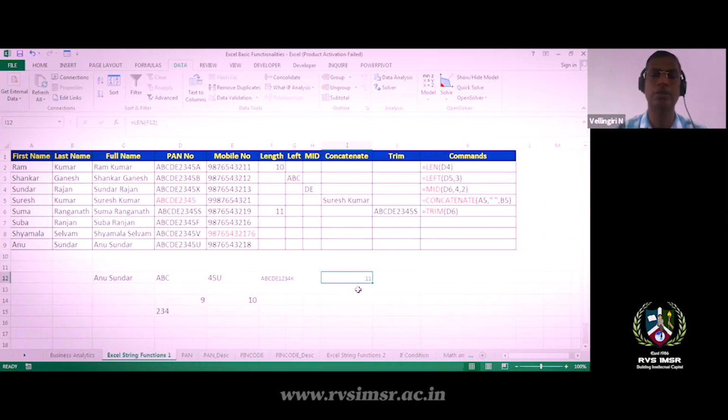So simple. I make it equal to trim of the data. Blank space I can remove using the trim function. So now it is trimming the data. If you want to find out the length, you can check the length of that string, and we get 10 characters. So using simple commands, we can manipulate and process the data. This is how we can process the data.